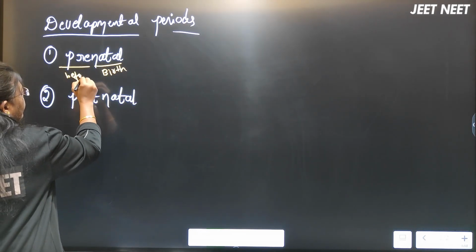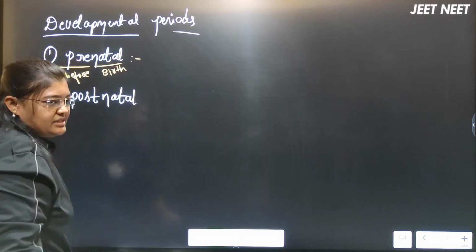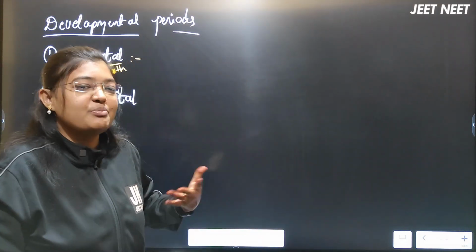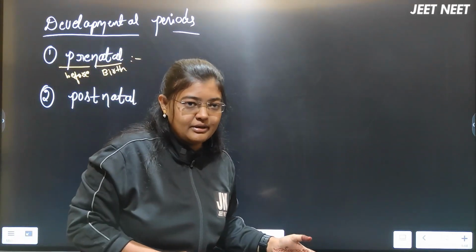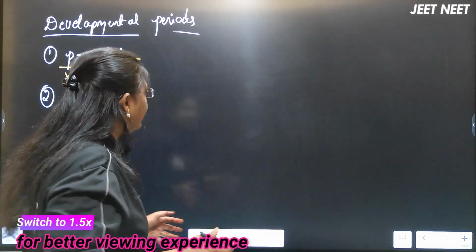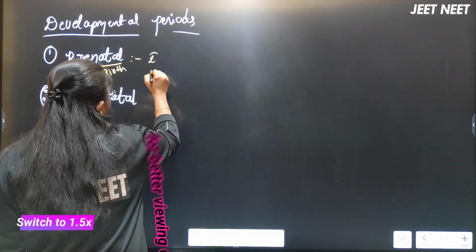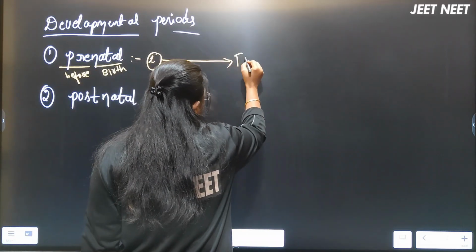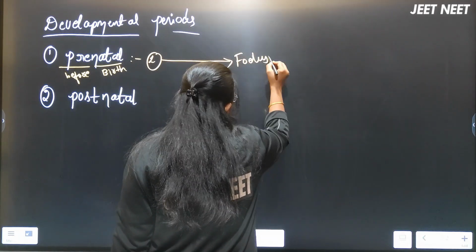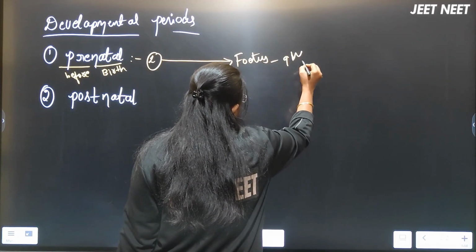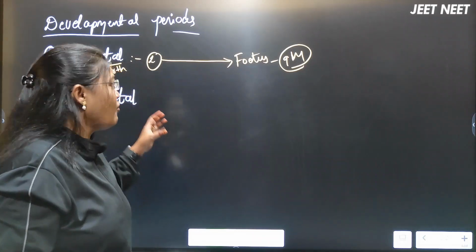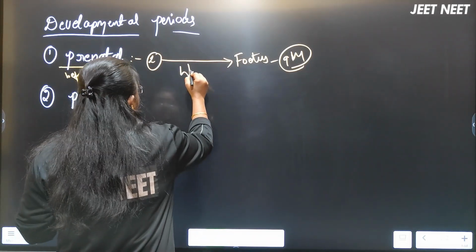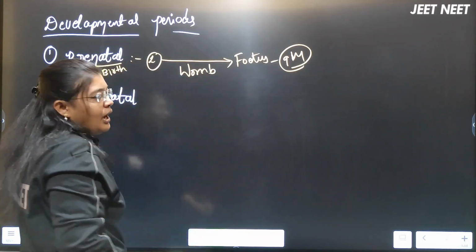It is the developmental period present in humans before birth. Before birth we will be in the mother's womb, right from our zygote condition to our development in the mother's womb as a fetus, up to 9 months. Whatever the developmental period is in the mother's womb, that period we call the prenatal period.